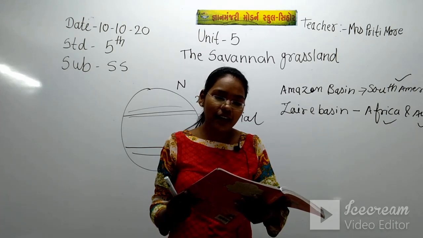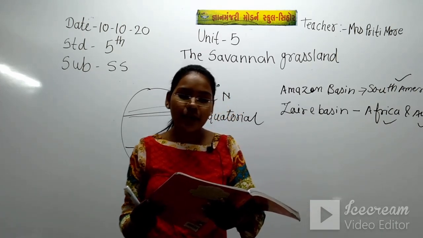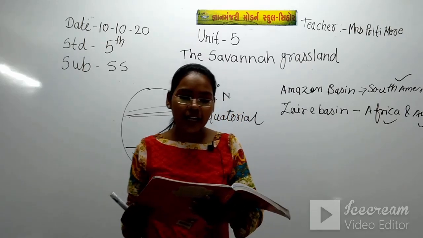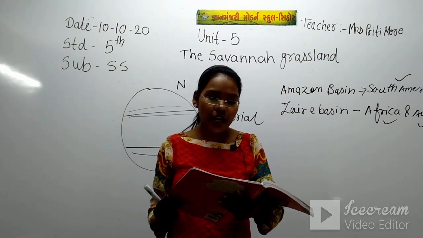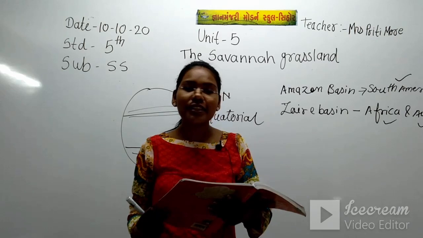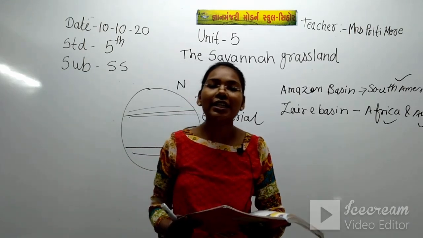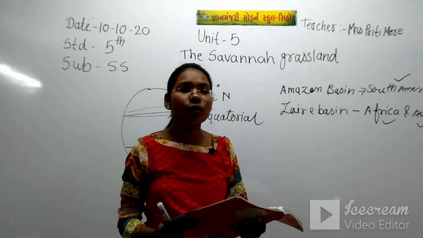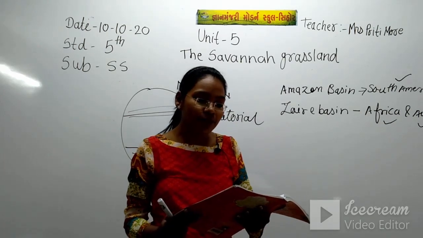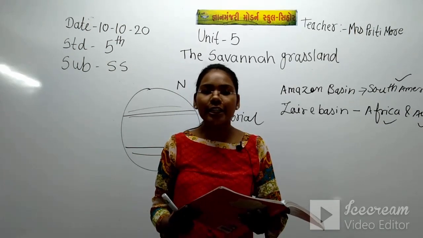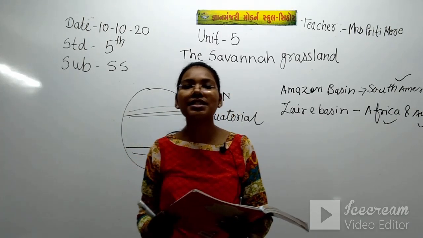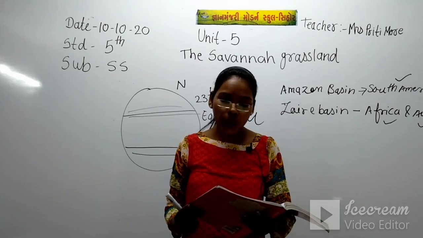The countries are Gambia, Senegal, Mali, Niger, Chad, Sudan, Kenya, Tanzania, Zambia, Uganda. These countries are falling in the grassland region. And if we see the South America political map, two countries are there, Venezuela and Brazil. In these two countries the grassland is located.